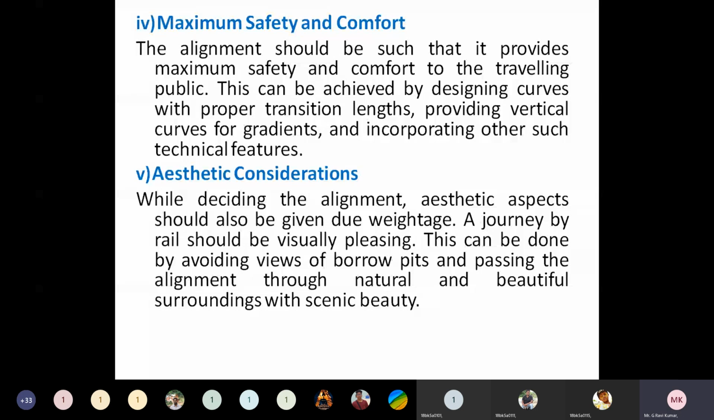If the railway alignment is done through beautiful locations, we can say that alignment is also a good alignment. Understand now? So these are the different requirements of a good or ideal railway alignment. First, it should have a particular purpose for which the railway line is constructed. Next, it should be the shortest distance, and economical in construction, maintenance and operation, and it should provide safety and comfort. Next, it should pass through beautiful locations. So these are the various requirements of an ideal alignment.